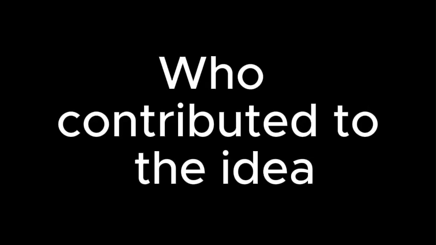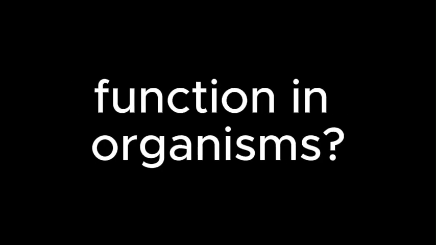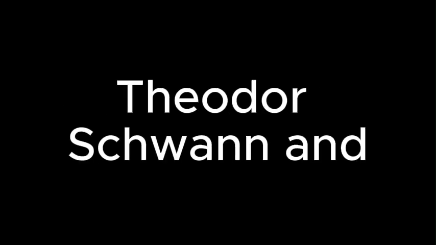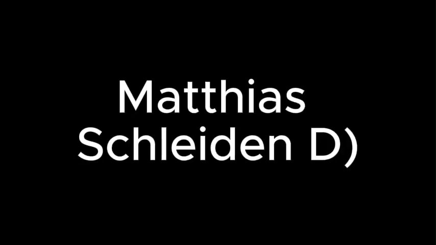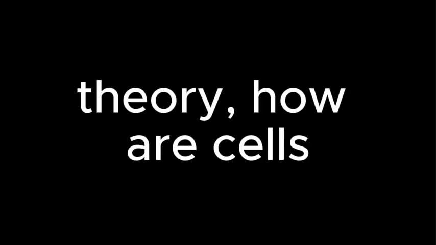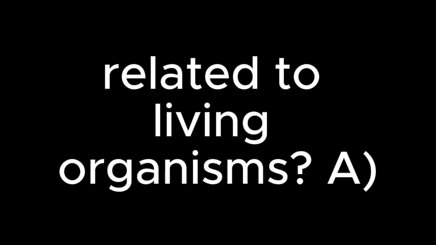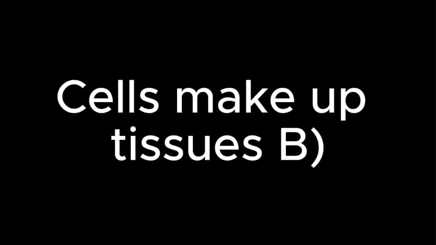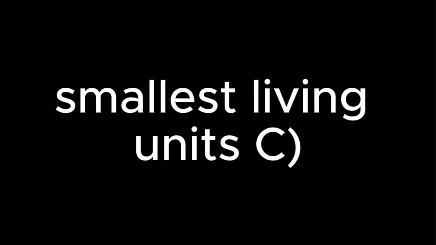33. Who contributed to the idea that cells are the basic unit of structure and function in organisms? A. Anton van Leeuwenhoek, Robert Hooke, Theodor Schwann, and Matthias Schleiden. Charles Darwin. 34. According to the cell theory, how are cells related to living organisms? A. Cells make up tissues. Cells are the smallest living units. Cells are involved in reproduction. All of the above.